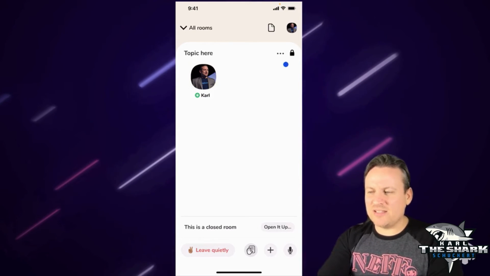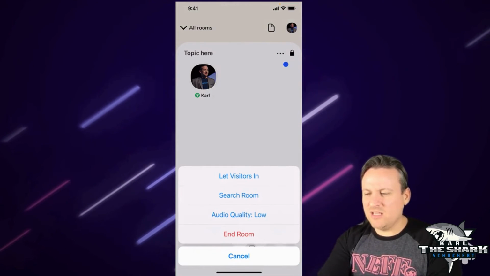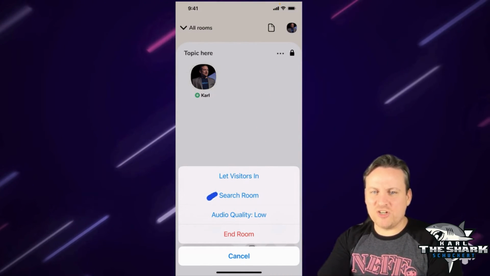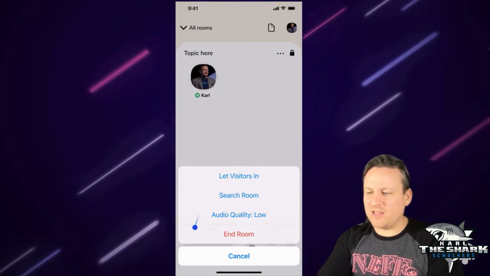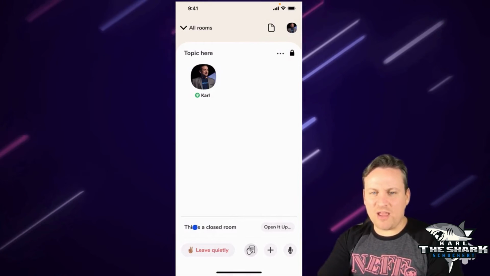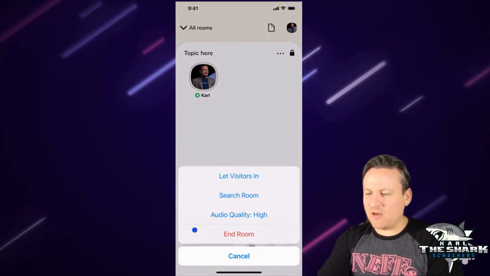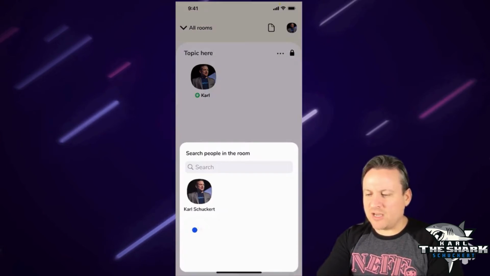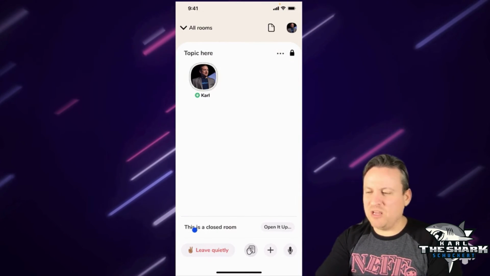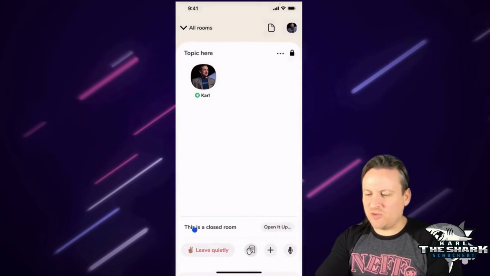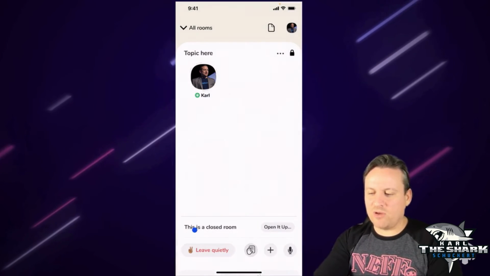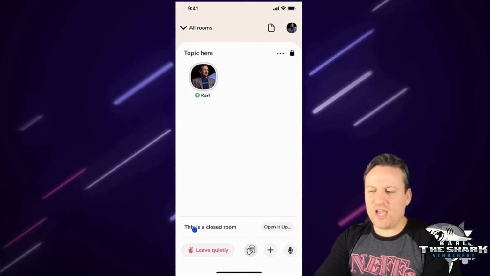The next thing here is these little three dots, and I can let visitors in, so I can make it not private anymore. I can search the room, and I can also do audio quality. Look at that, I don't know if you can increase to high. There it goes. I can increase the sound quality of the room a little bit if I wanted to. I could search the room if there were other people in there, if I'm looking for someone I want to bring up as a speaker or something like that. And I could also let visitors in, which could be anyone a moderator follows, or everyone. So I could let those people in, which is kind of cool as well.